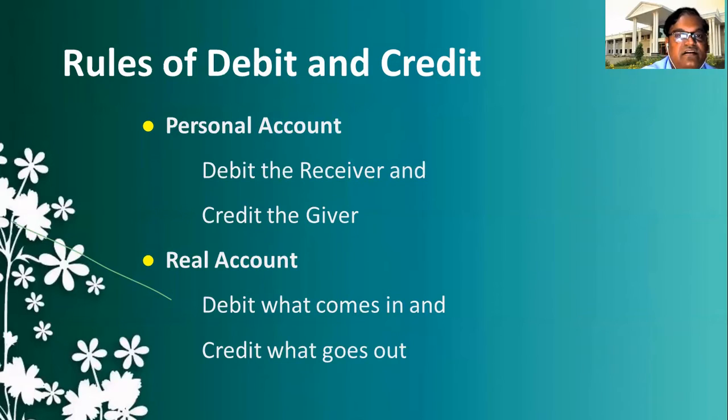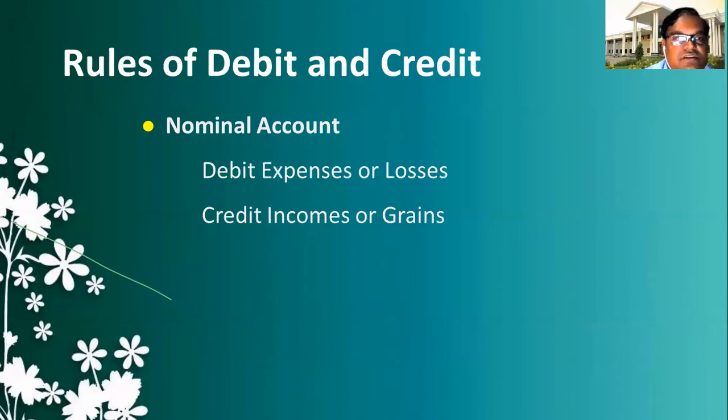Whatever comes into the business will be considered as debit, and whatever goes out from the business will be considered as credit. And the nominal account rule of debit and credit is debit expenses or losses and credit incomes and gains. So whatever expenses and losses you bear in the business, all will be treated as debit, and whatever income and gains come to the business will be credited.